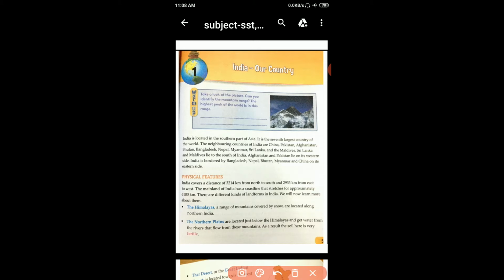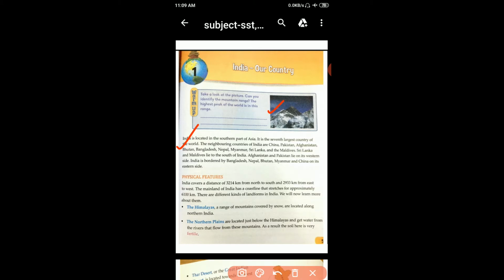Students, today I will explain chapter one, India, our country. Okay, so warm up. Take a look at the picture. Can you identify the mountain range? Yes, we can. The second highest peak of the world is in this range. Yes or no? Yes, it is K2.